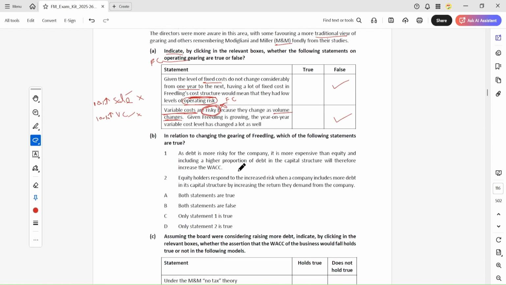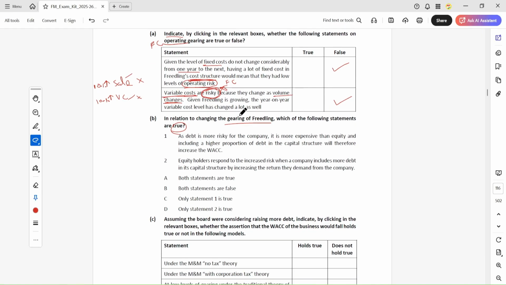Next is in relation to changing the gearing of Fredling. Which of the following statements are true? Changing gearing is an increase in debt. It means they are taking the debt. As debt is more risky for the company. Yes, debt is risky for the company.